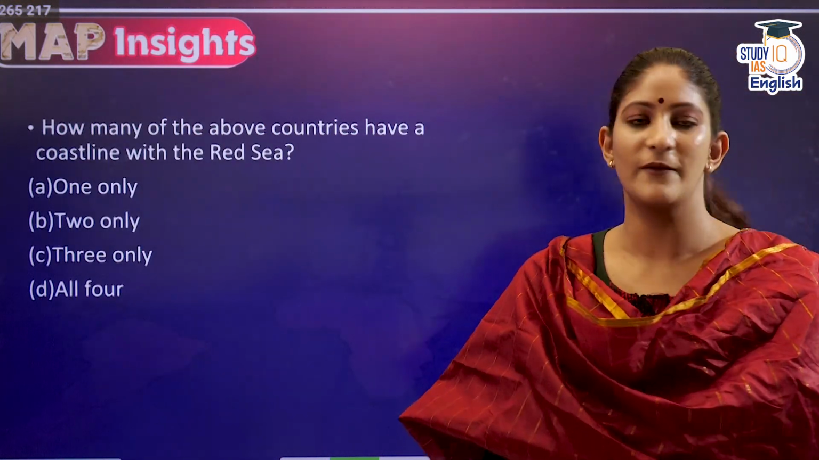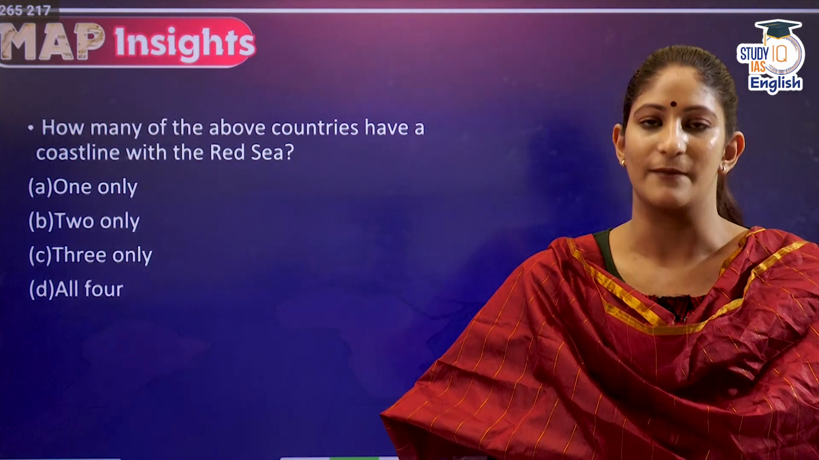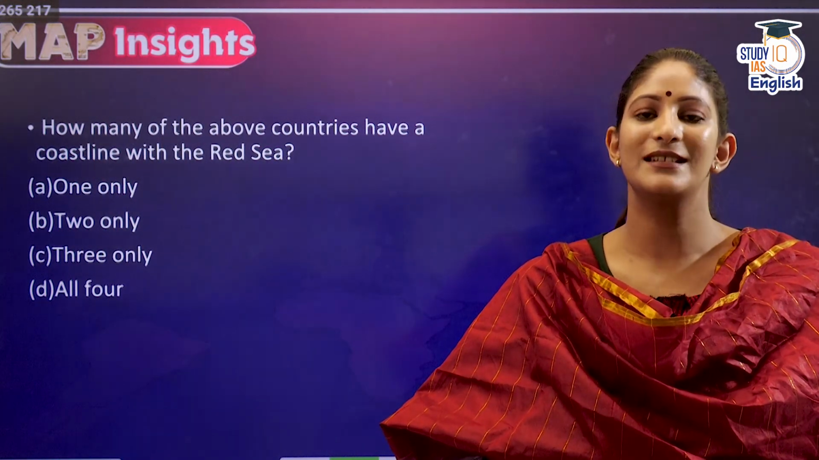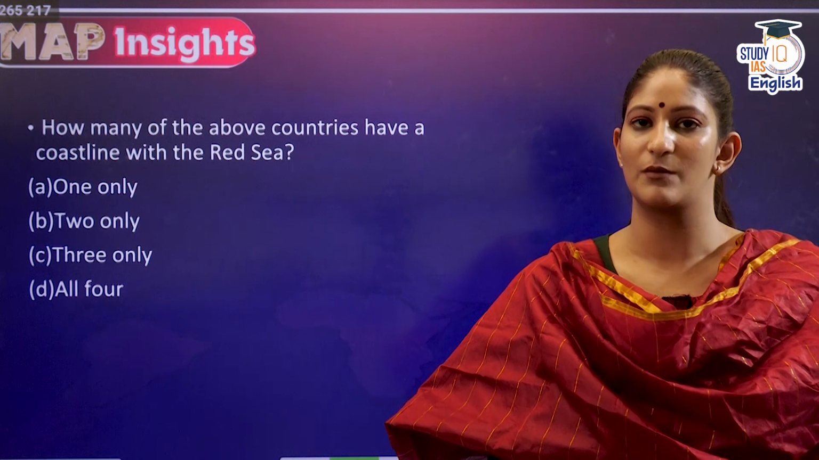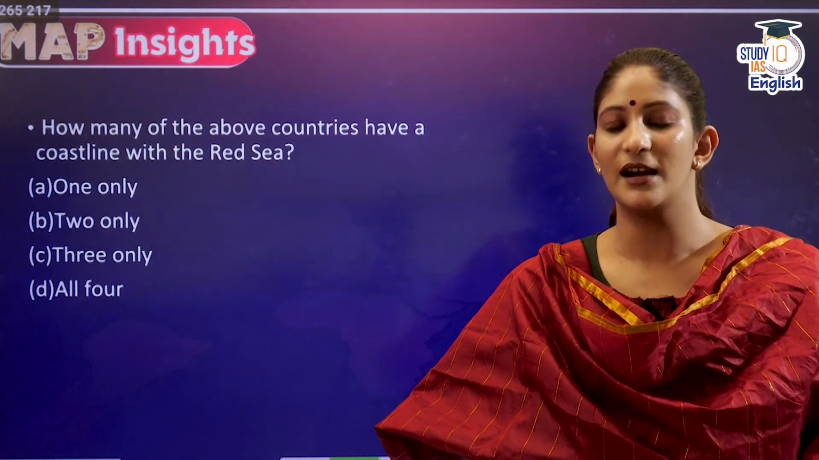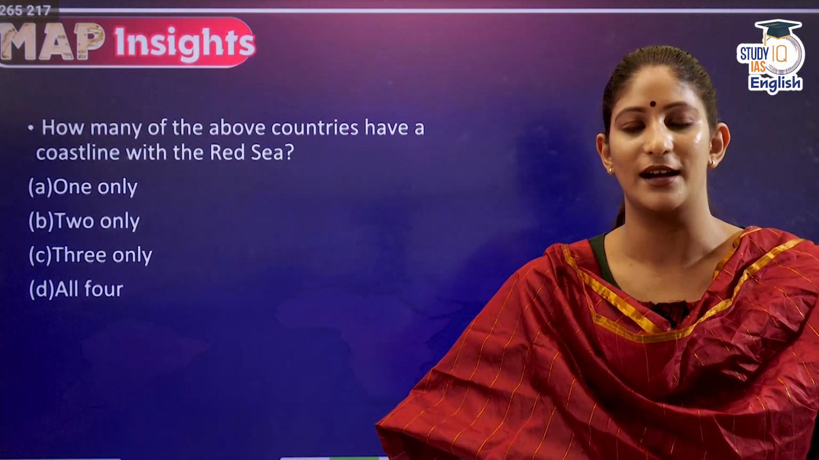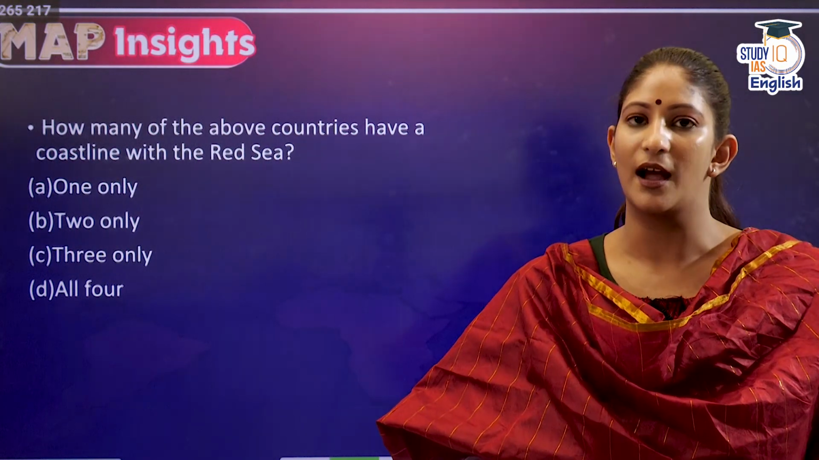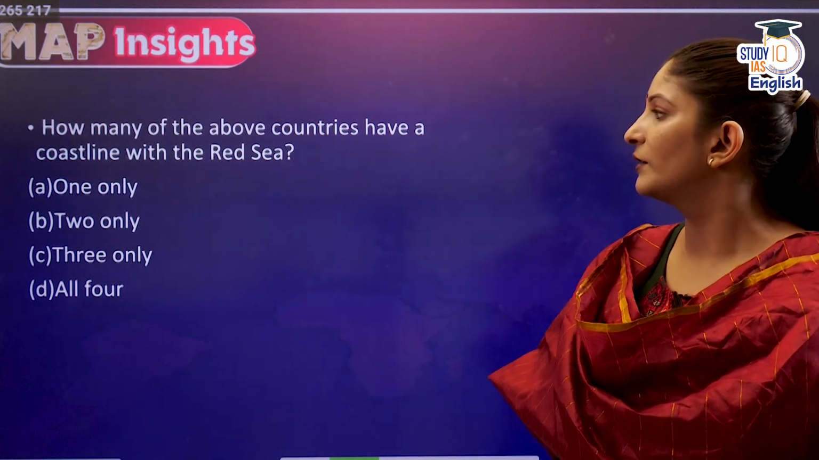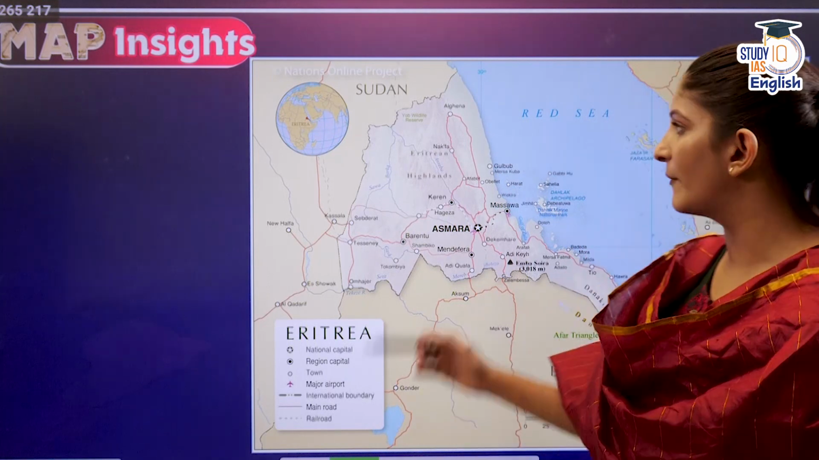How many of the above countries have a coastline with the Red Sea? Generally, directly, we see that the Red Sea has a border with 6 countries. But there are some other countries that, because of their nearness to the Red Sea, are considered to have a border with it. Okay, so as we see this particular map, this map will help us.